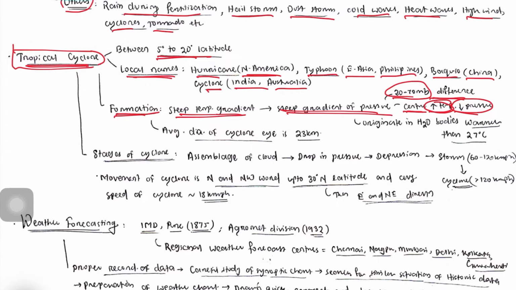The average diameter of a cyclone is 23 kilometers, and if a cyclone originates in water bodies that are warmer than 27 degrees Celsius, then it forms a tornado.